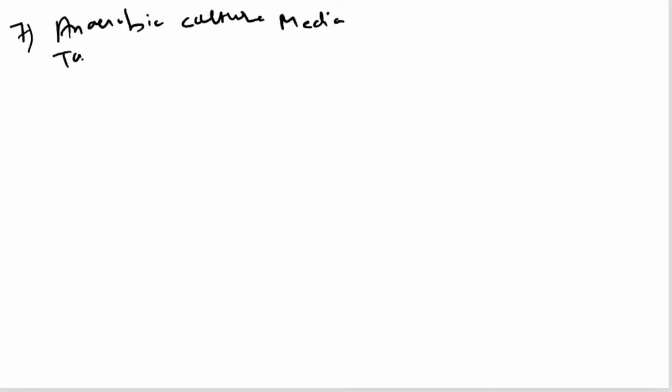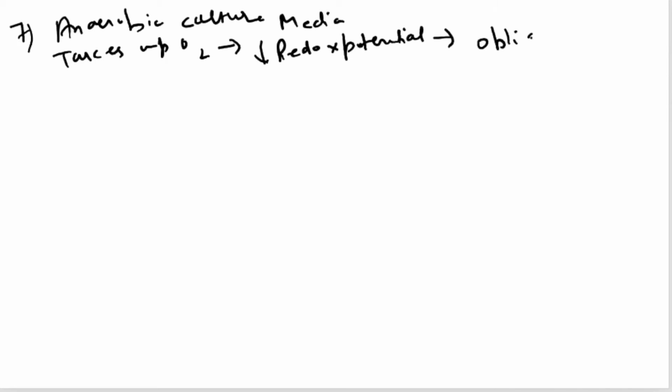When it takes up oxygen, this culture media will absorb the oxygen and lower the redox potential. We will not go into the detail of redox potential, but keep in mind that it takes up oxygen, creates a reduced redox potential and allows the growth of obligate anaerobes.